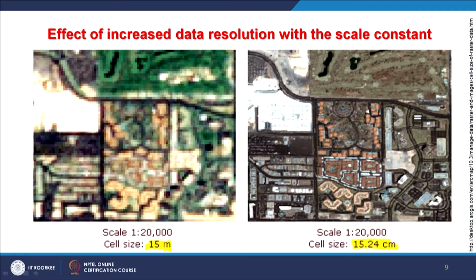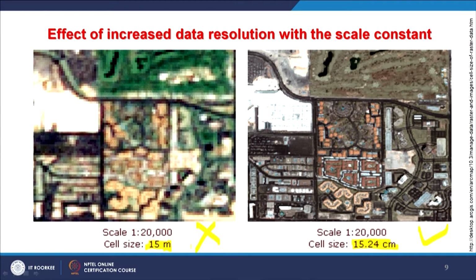This is 1500 centimeter and this is 15.24 centimeter. Means there is a huge difference, 100 times difference between spatial resolution, and therefore these pixels are getting dissolved and you are getting a very good quality satellite image here as compared to this one.